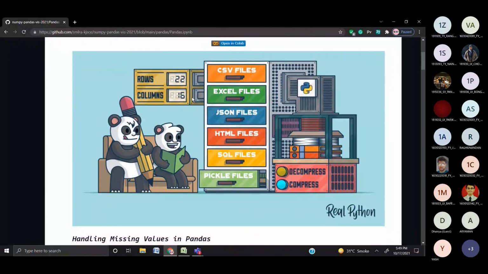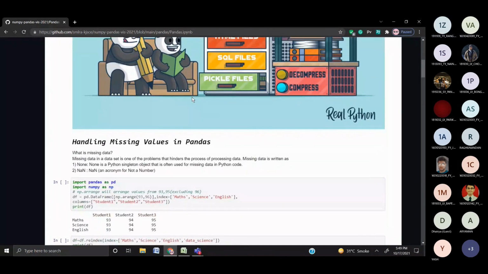Okay. So, handling missing values in pandas. What is missing data, and why do we need to handle it properly? Handling missing values is an essential part of the data cleaning and preparation process because almost all data in real life comes with some missing values. It can happen because of anything, like the data wasn't collected or it never existed. We can represent missing data as None or NaN. NaN is the acronym for not a number. NaN is a special floating point value recognized by all systems that use standard IEEE floating point representation.